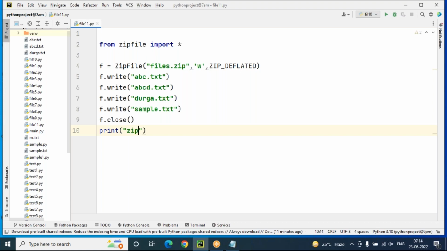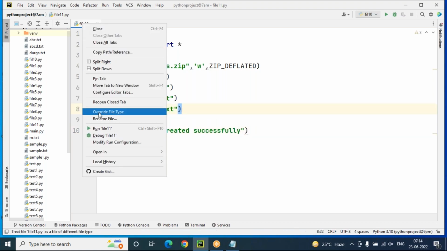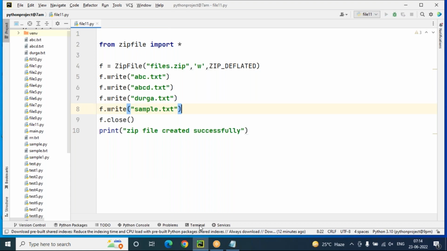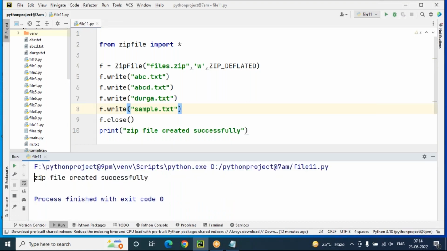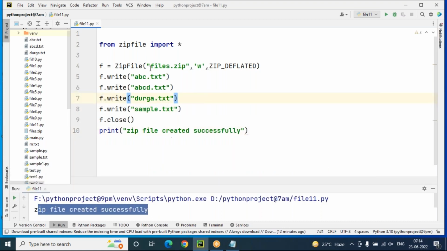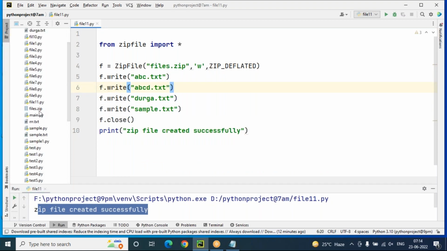Or else directly we can write: zip file created successfully, like this. Once I run this, now you can see whether the zip file is created successfully or not. Let me check this. It is saying that zip file created successfully. Once the zip file is created, you can see where it is. The file name is files.zip in the left hand side panel. You'll be able to see this files.zip folder. This is the RAR folder icon, clearly available.